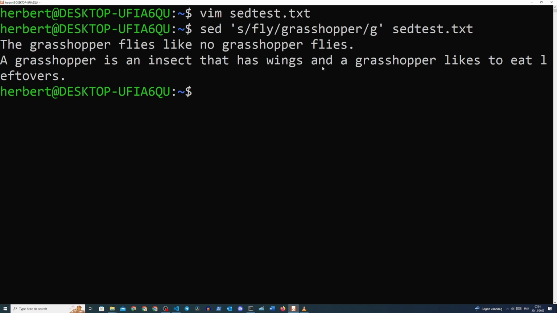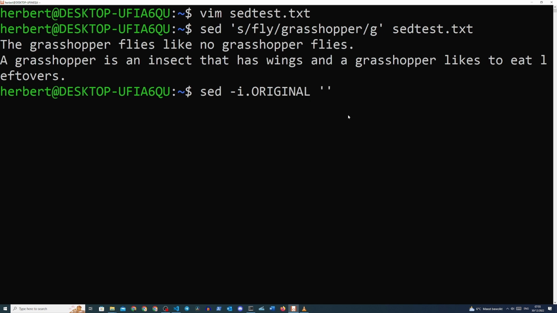Then after the last /, we provide the g, which means that we want to do this globally. G stands for globally, and globally means that we want to do this across the entire text file, which means that we want to change every occurrence. We close it with another single quote and we put the text file we want to change behind the entire command. Let's say we want to keep the original in a backup file. We can do this by adding the -i flag to the command like so. So we just do the same thing, we'll just do sed -i.original, and then we enter the exact same command we just provided earlier.